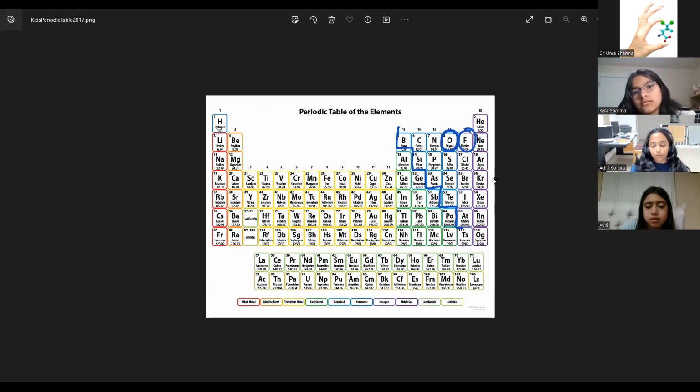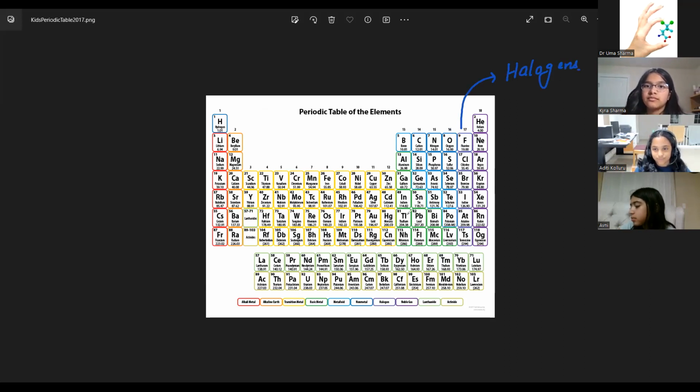Yes, Avni, Aditi. I just saw this, I kind of forgot. It says that this group is halogens. What does that mean again? Halo means color, light. This group is called halogens. You know the names of the families, children? These are non-metals, very strong non-metals, all of them. Okay, I'll tell you again after finishing with the non-metals.